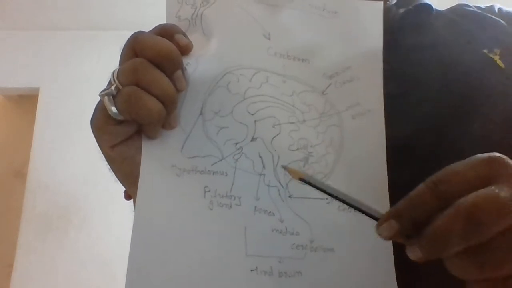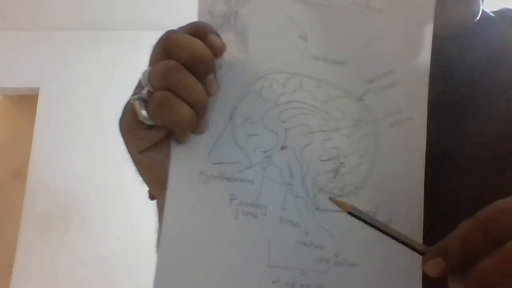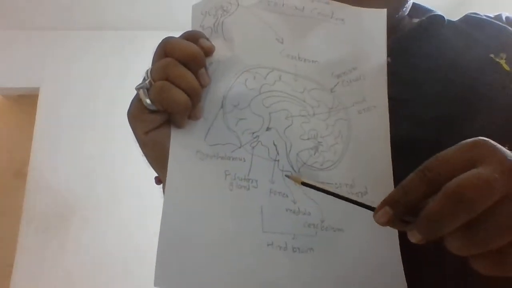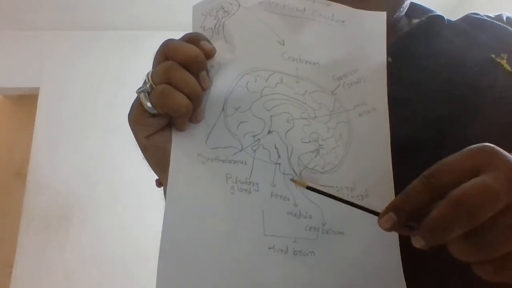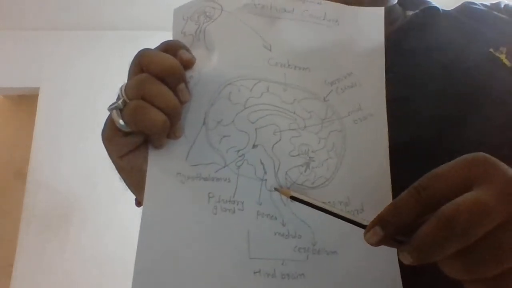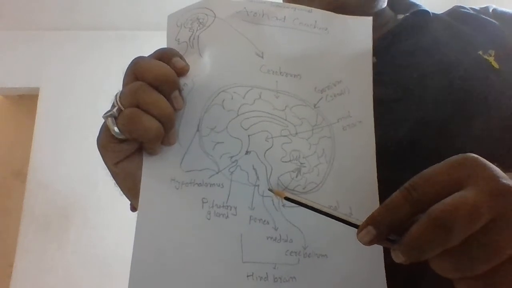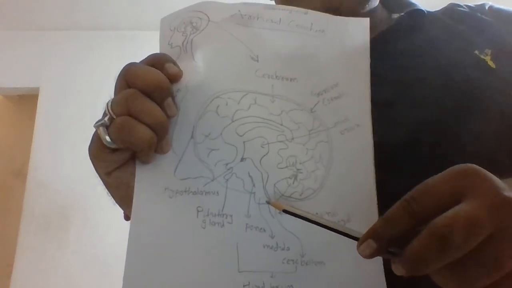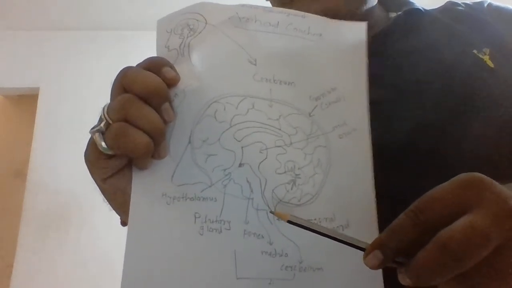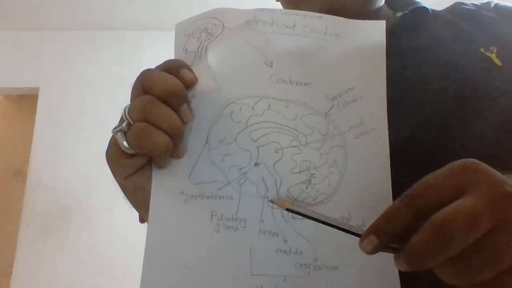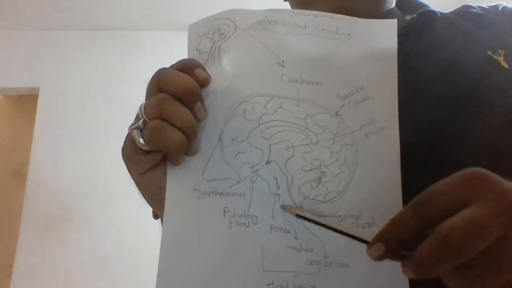After cerebellum we will learn about the medulla oblongata. You have seen in the movies that sometimes a person moves the head with the two hands and the person will die, because this medulla oblongata is broken down.